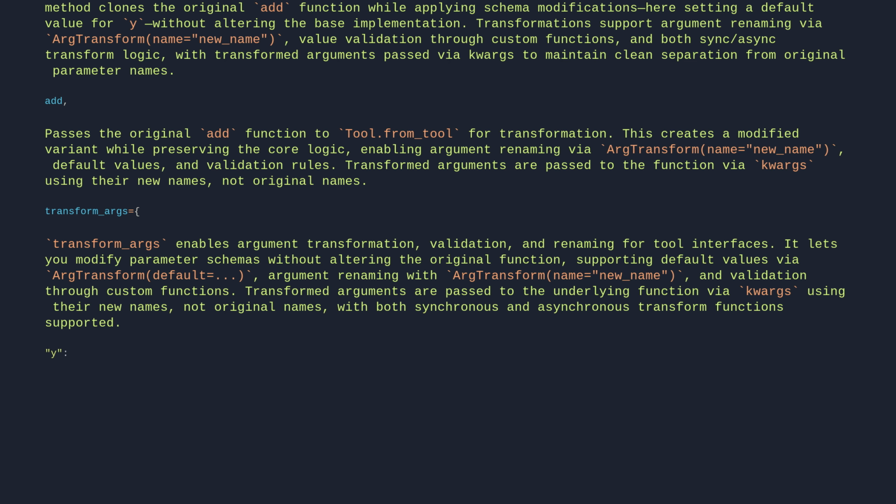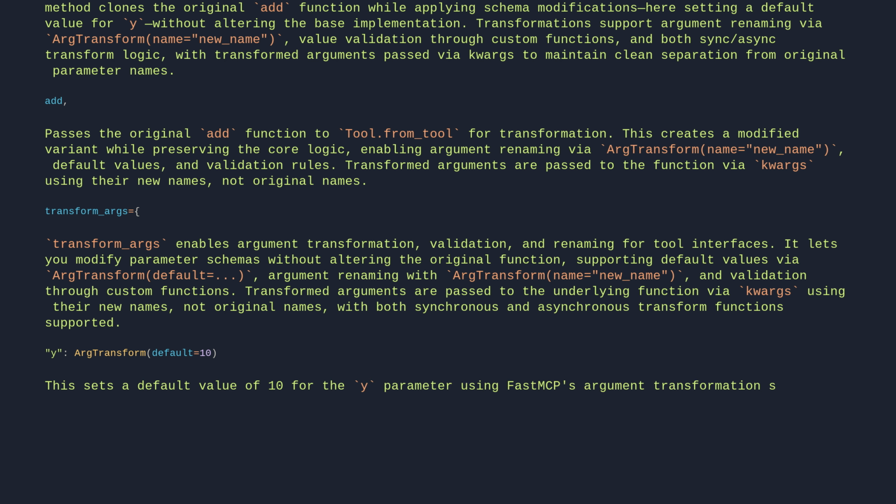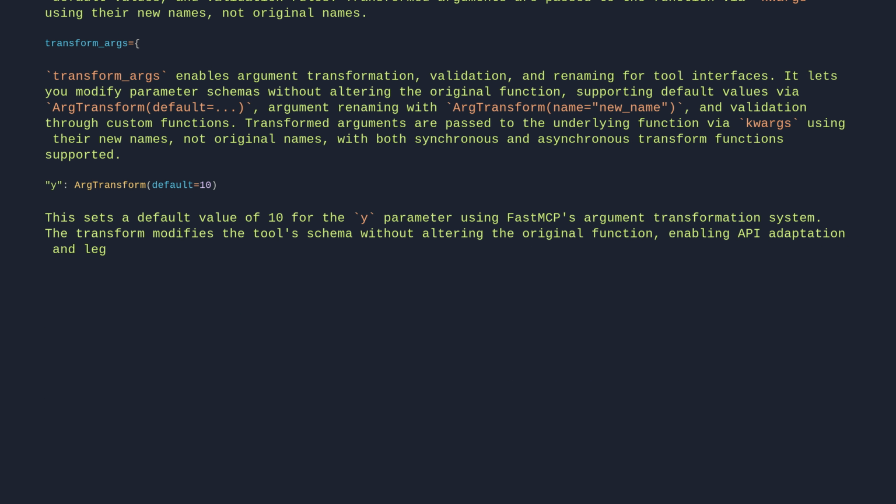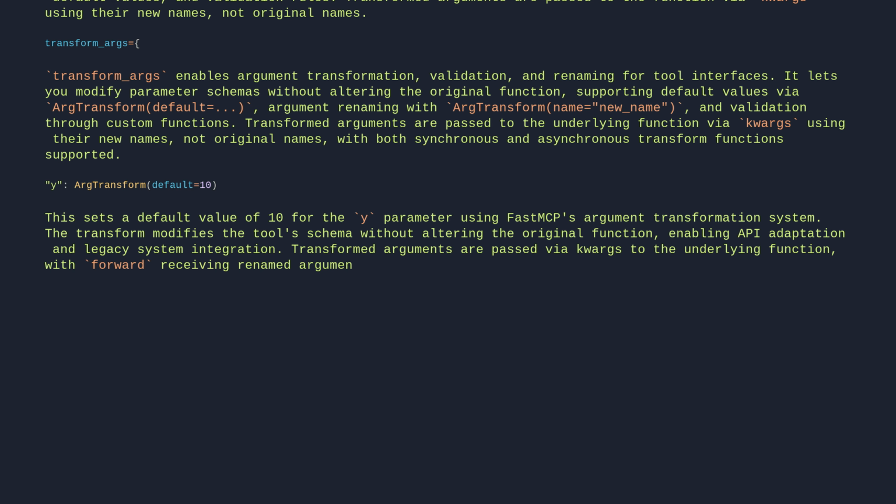"y": ArgTransform(default=10). This sets a default value of 10 for the y parameter using FastMCP's argument transformation system. The transform modifies the tool schema without altering the original function, enabling API adaptation and legacy system integration. Transformed arguments are passed via kwargs to the underlying function, with forward receiving renamed arguments while forward_raw preserves original names.